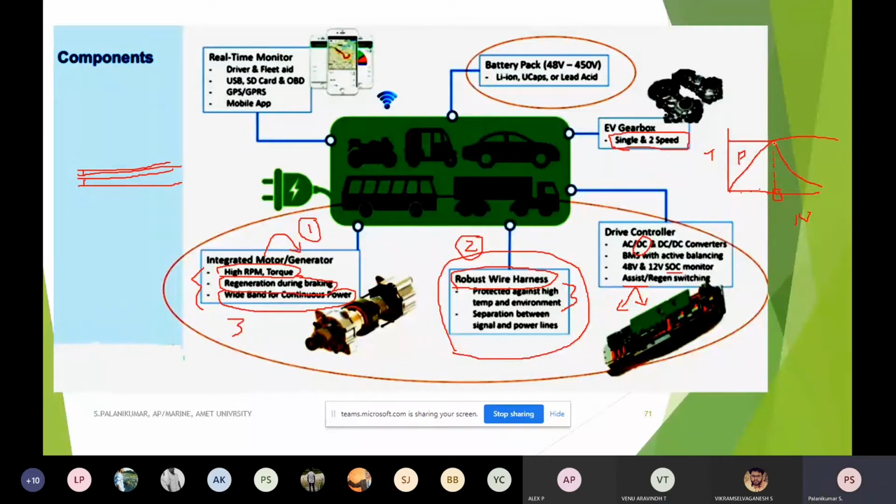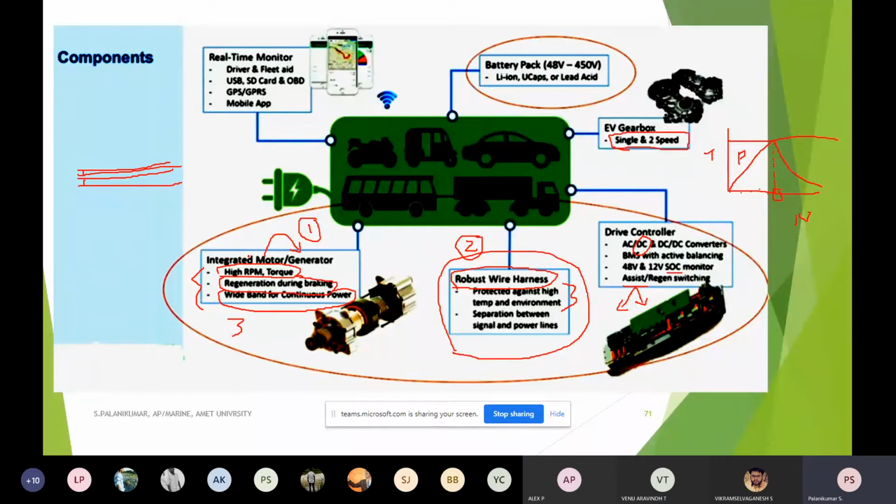After base speed, I have to sacrifice torque. If I keep on increasing the speed, torque will be reduced, so power will be maintained constant. After the full rated power, I cannot consume more power, because all the windings and insulation are meant for withstanding a specified voltage and current only. If you try to increase the voltage, the current increases, and the insulation will fail.